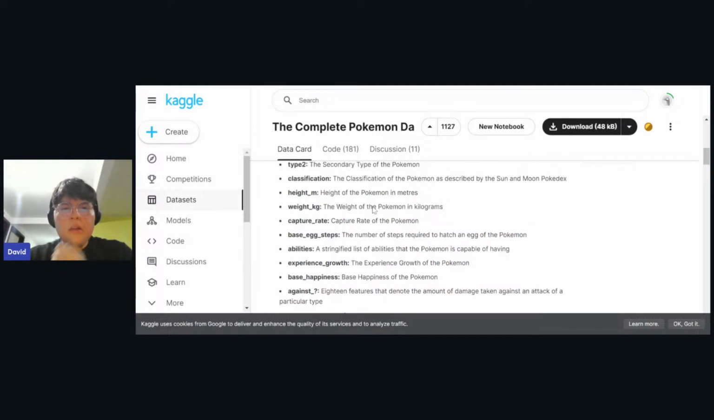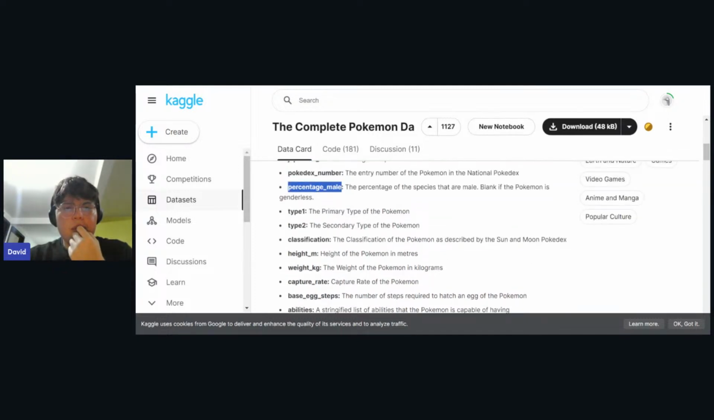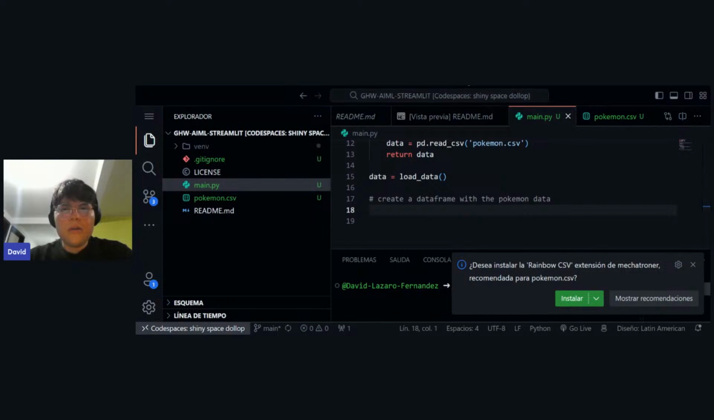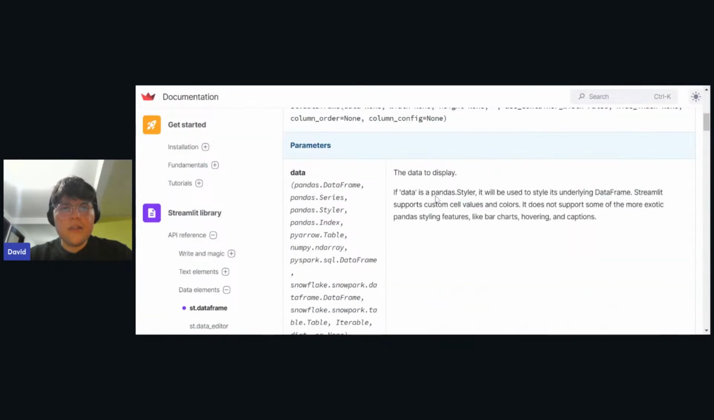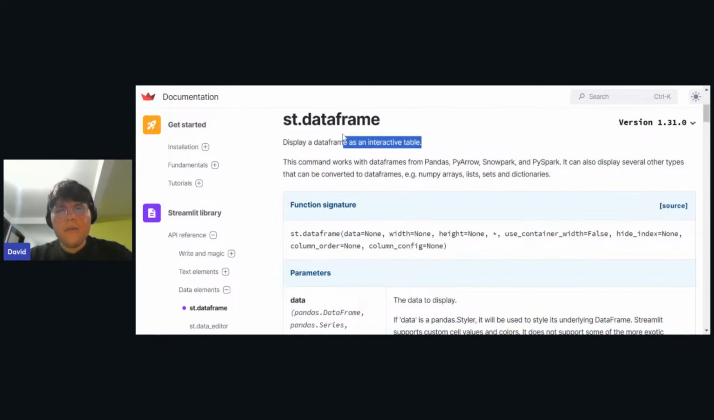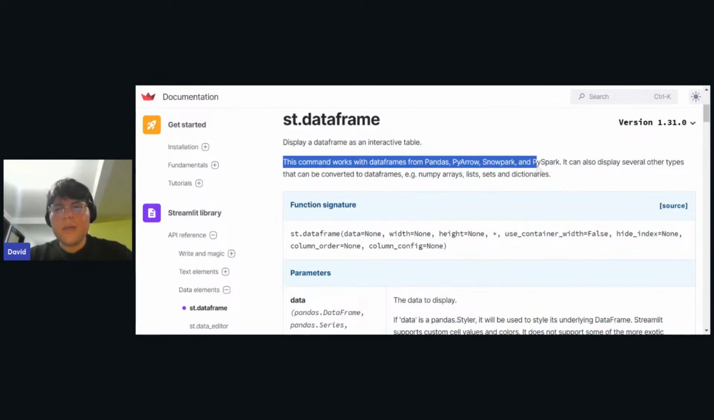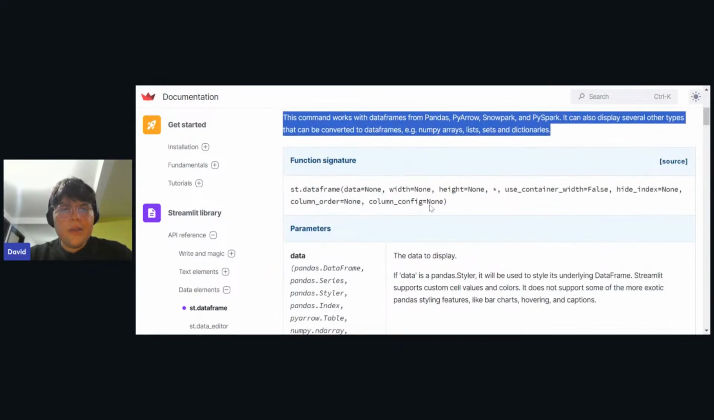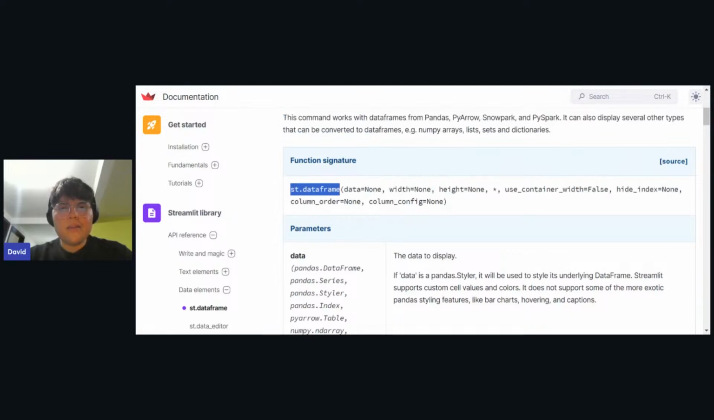So let's try to see what else we can do with this. We have type 1, type 2, and also the classification. Let's go here again and try to upload our data frame into our Streamlit app. For loading our data frame, let's see the documentation. It says this command works with data frames from pandas, PyArrow, Snowpark, PySpark, and so on. So we can pass just the data frame and see it working in action.